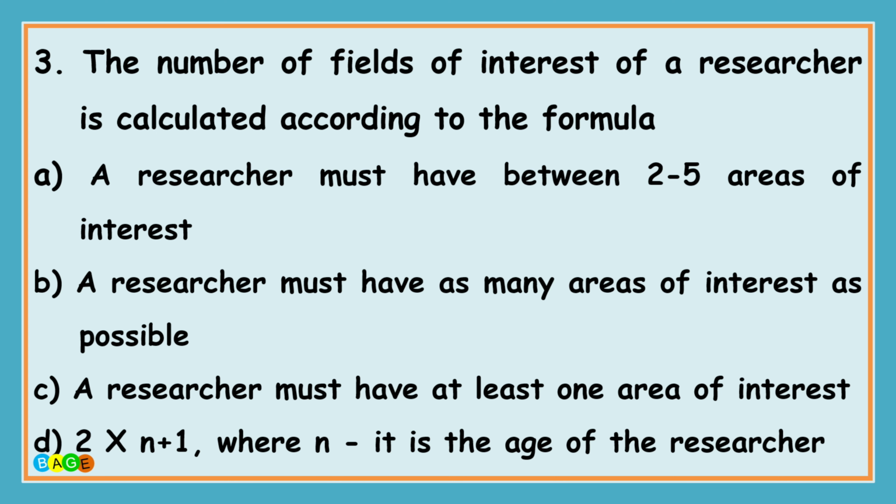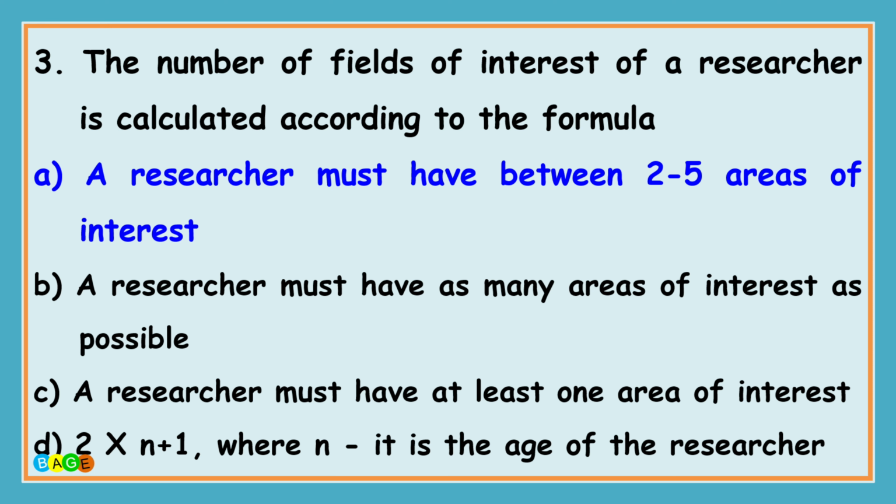The question number third is, the number of field of interest of a researcher is calculated according to the formula dash dash dash. And the options are A, a researcher must have between 2 to 5 areas of interest. B, a researcher must have as many areas of interest as possible. C, a researcher must have at least one area of interest. And D, 2 into n plus 1, where n is the age of the researcher. And the correct answer is A, a researcher must have between 2 to 5 areas of interest.